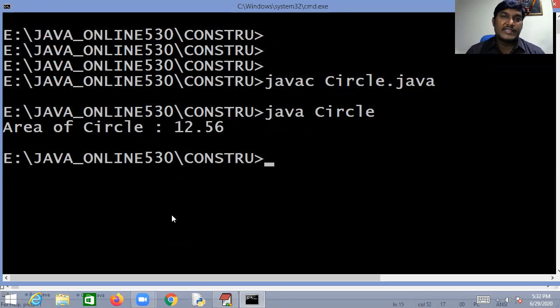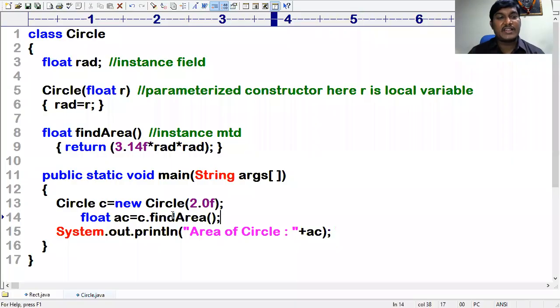I hope, ladies and gentlemen, you got the point very clear about this. That is the way. Based on your requirement, you can also define the constructor with parameters. Moment back we defined a constructor without any parameter, called zero parameterized constructor. But now we are defining a constructor with one parameter of float type.